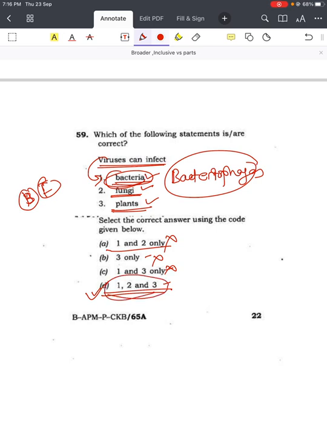To select the option as A only or B only or C only, you should be 100% sure that a virus will never infect bacteria, a virus will never infect fungi, right? Then and only then should you choose the partial option, otherwise you should definitely go for a broader and inclusive approach.